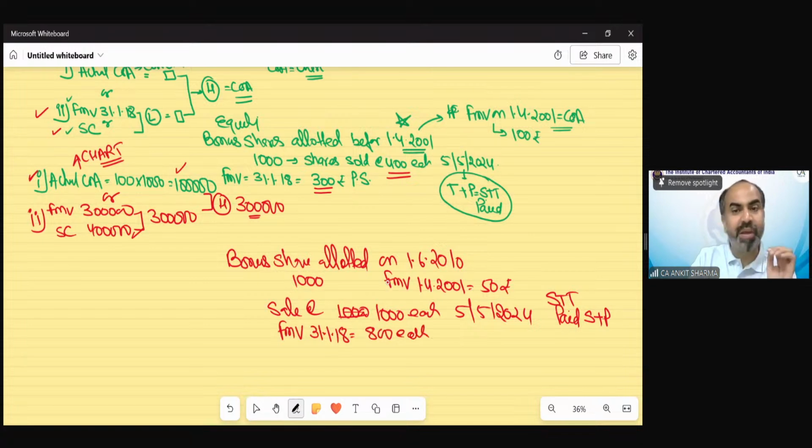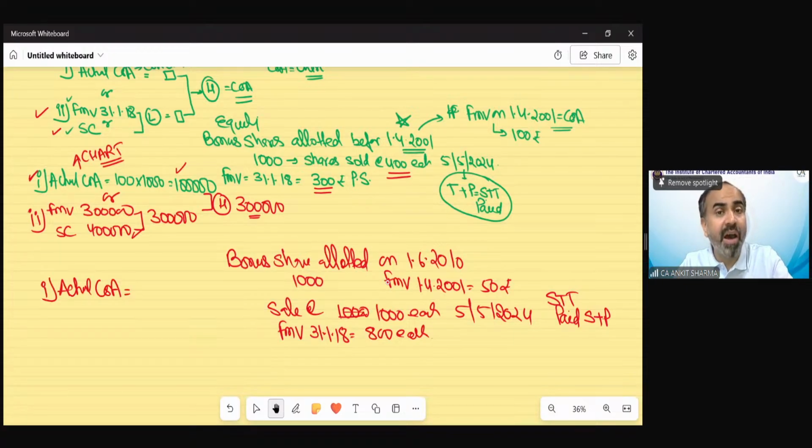Again, in this case, you can see that they have been allotted before 1st February 2018. But if I take the actual cost of acquisition of the bonus shares as per the chart, what should it be in this case? Ishan is saying correct. Soumya is also absolutely correct.